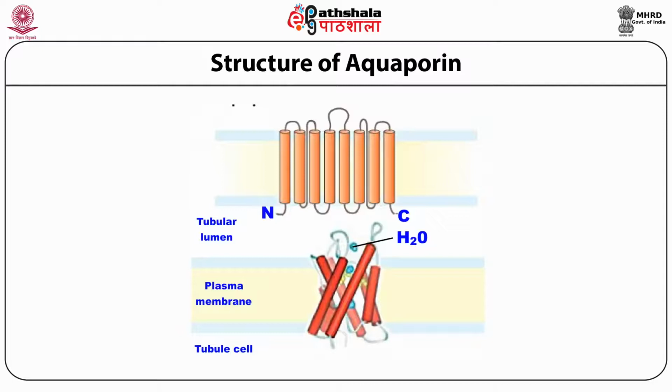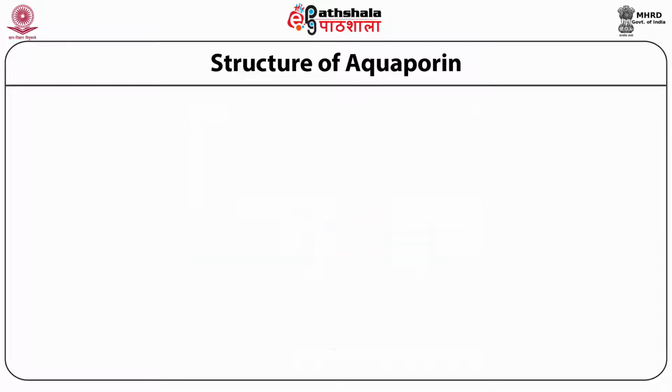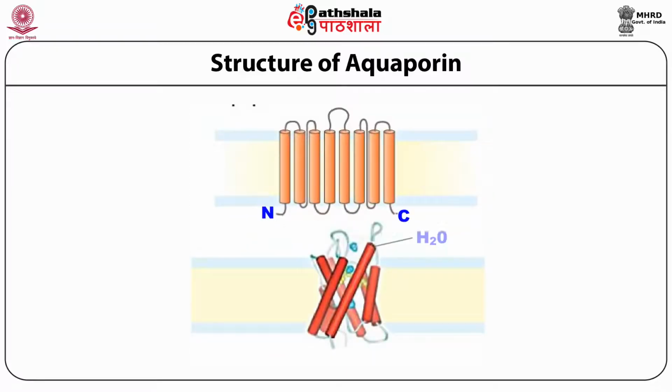This picture represents the structure of aquaporin, which helps in diffusion of water through the plasma membrane. Water moves across the membrane down its concentration gradient. Thus, it moves passively. But as it requires a transport protein, water undergoes the process of facilitated diffusion. There are 11 different types of aquaporins in mammals having specific localization and role. Water moves through these aquaporins at the rate of 10 to the power 9 molecules per second.